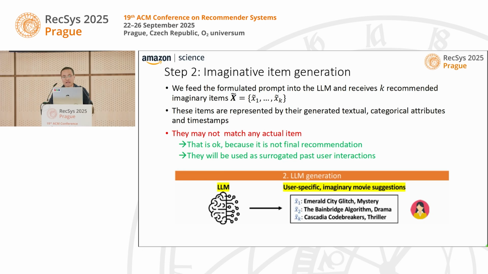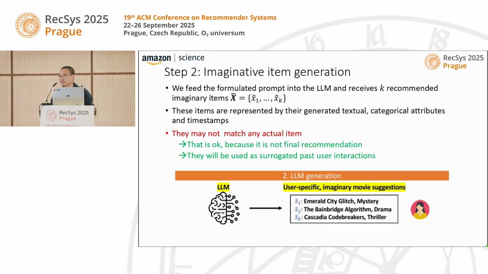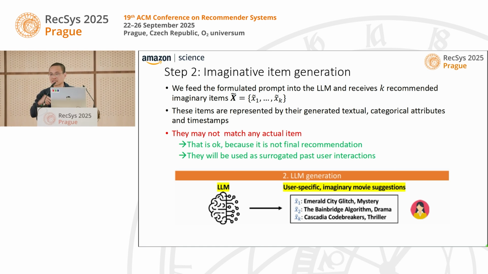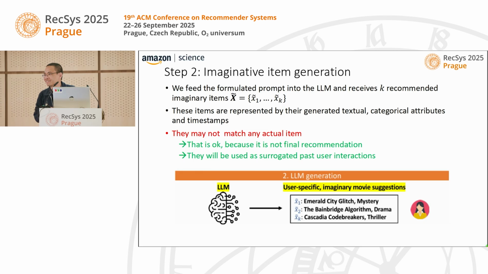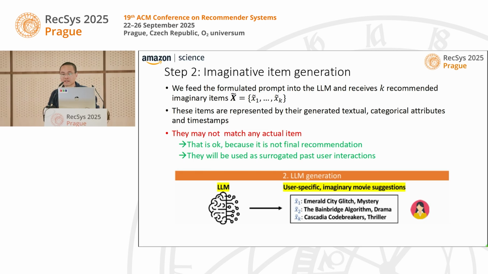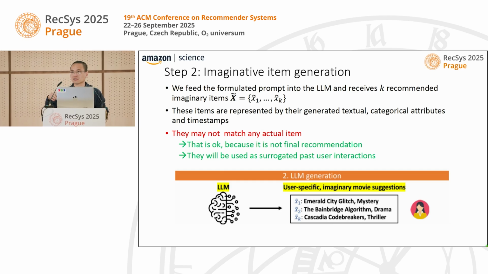So one question that you might have is that because the LLM is going to generate the title and the genre of the movie, right? Genre is probably fine because it's a fixed set, but the title is tricky because it may hallucinate. It can generate a non-existent movie, and that is the problem with all of the LLM-based generators for recommenders. But in this particular case, it's fine for us because it's not a final recommendation at all. It's just going to be the input of the sequential recommender system, right?